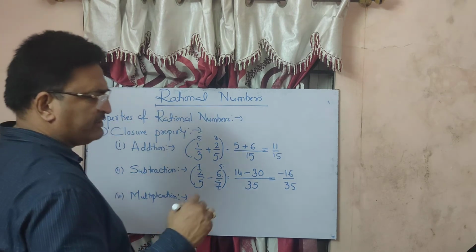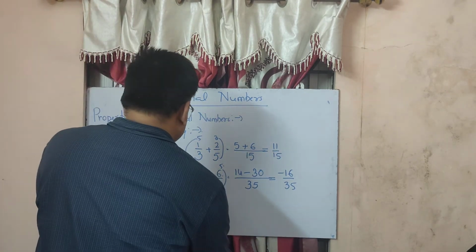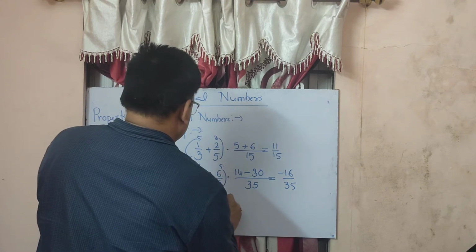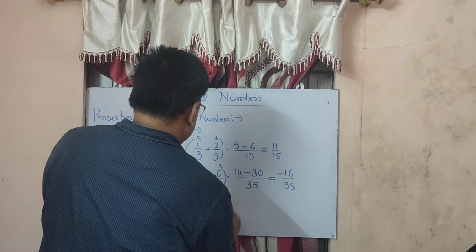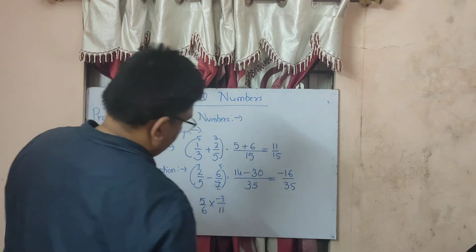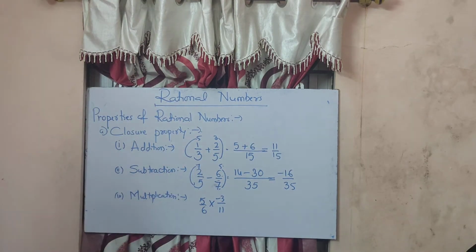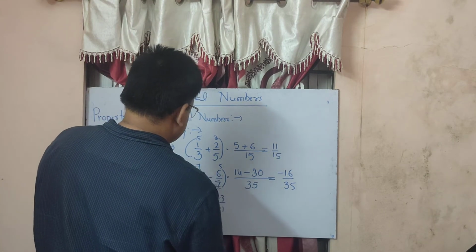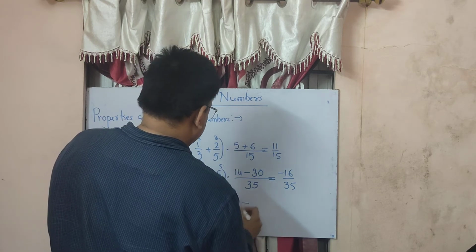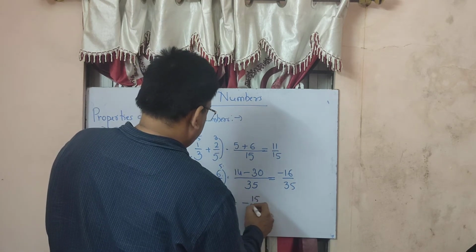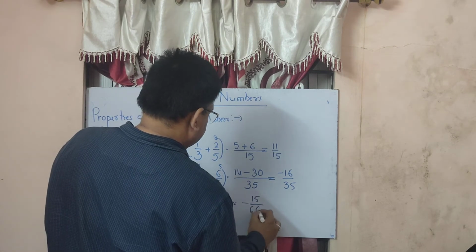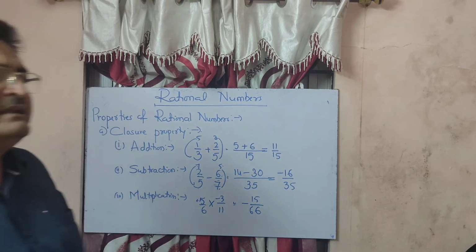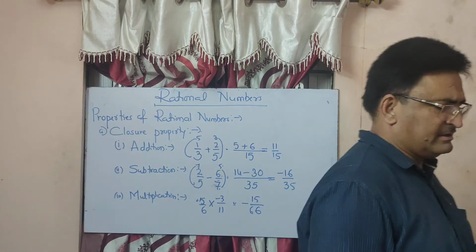Now, again we can take any two numbers. For example, we'll say 5 upon 6 into minus 3 upon 11. Multiplication. Here it is plus, nothing means plus. Plus into minus, so minus will be there. 5 3s are 15, 6 11s are 66. So what is this number? Minus 15 upon 66. Again, it is a rational number.